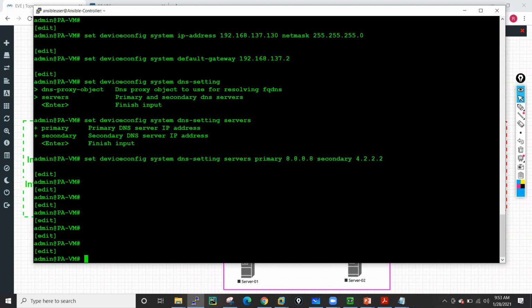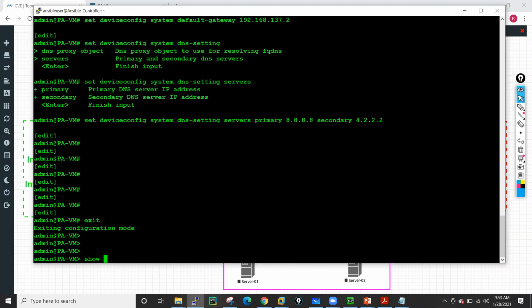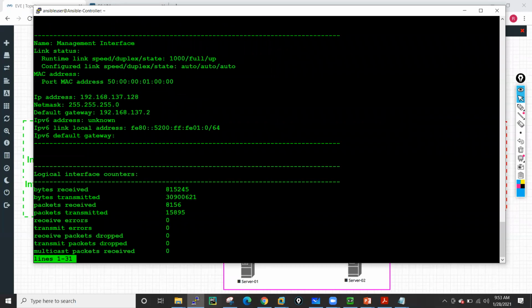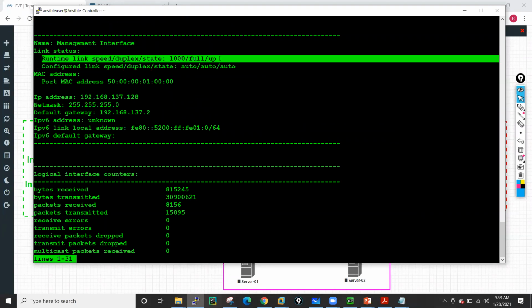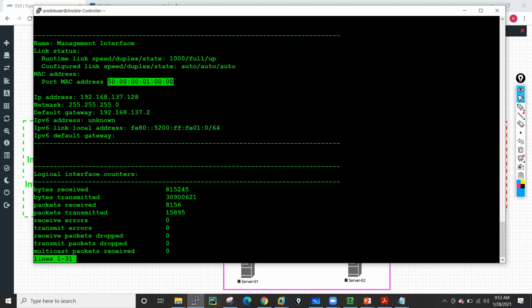Okay, now if I show you the interface management, this command shows you the interface settings, like what the IP address is on your management interface. Right now, this is your management interface, these are the speed, duplex, and state of your interface, and this is the MAC address. And see, right now the IP address, whatever 192.168 address we have configured, is not reflected.